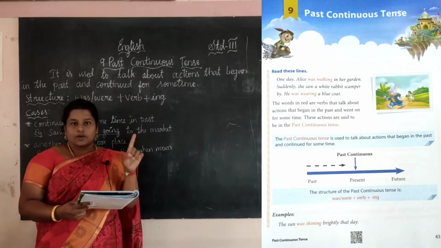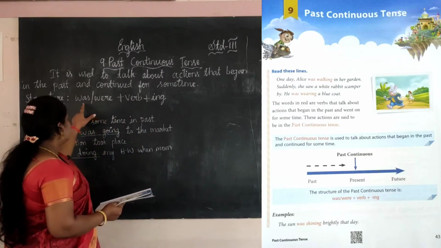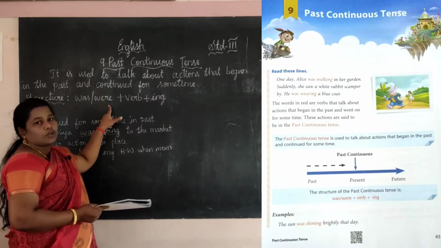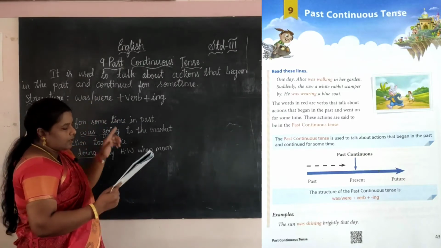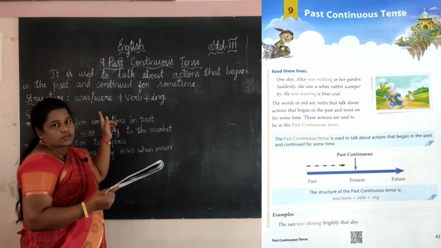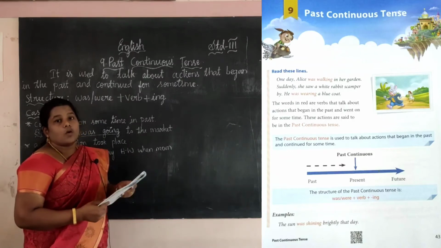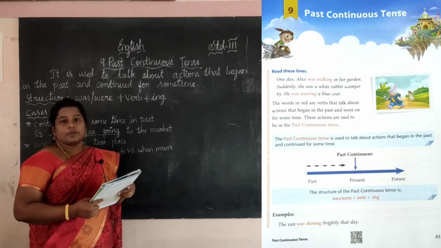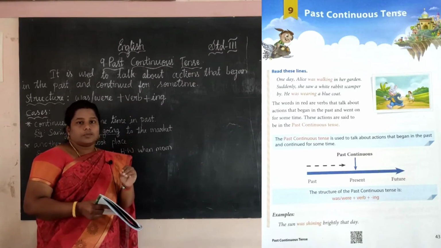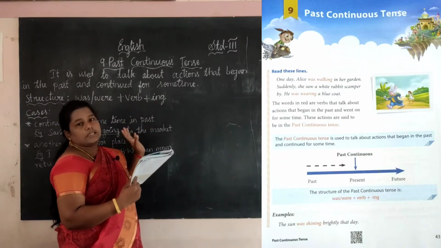Alice means only one girl, right? So was, I already told, for singular we use was, for plural we use were. Yes, for Alice was is used, okay. Next, see the verb. What is the verb here? Walk. Yes, walk is a verb. Whatever the action is, it is the verb. So walk is the verb here, and ing is added.